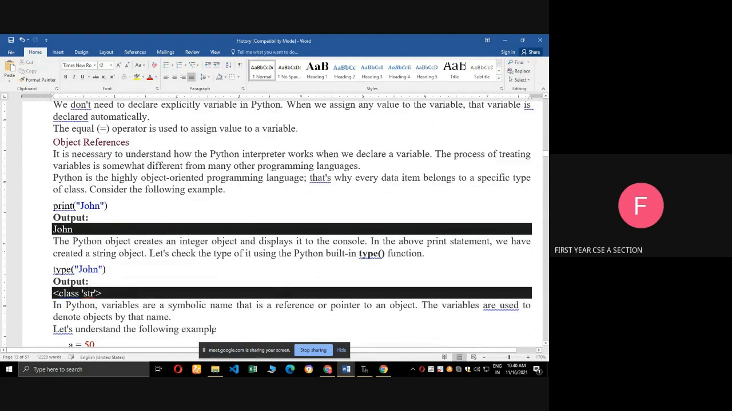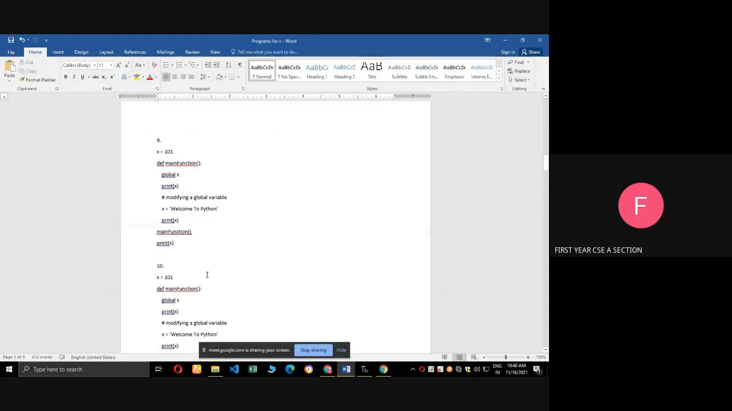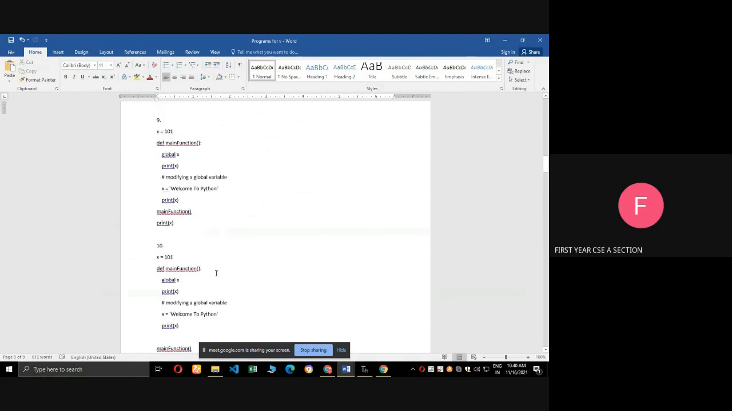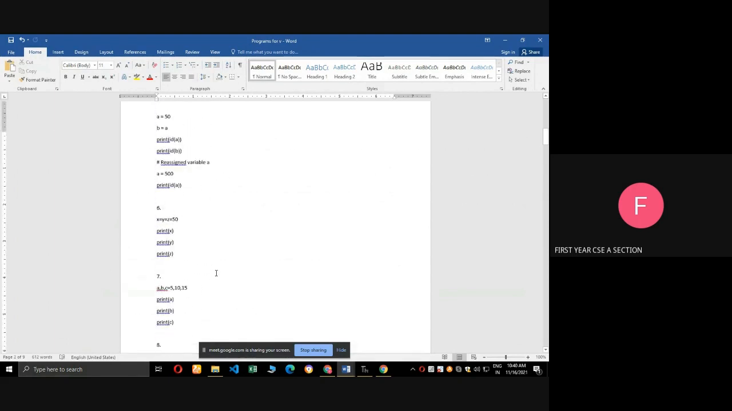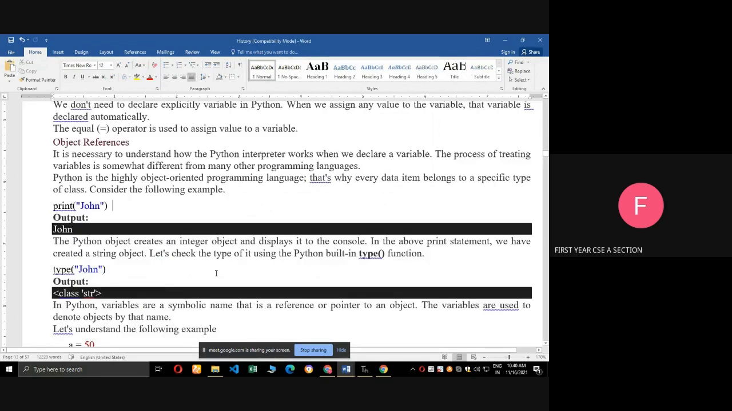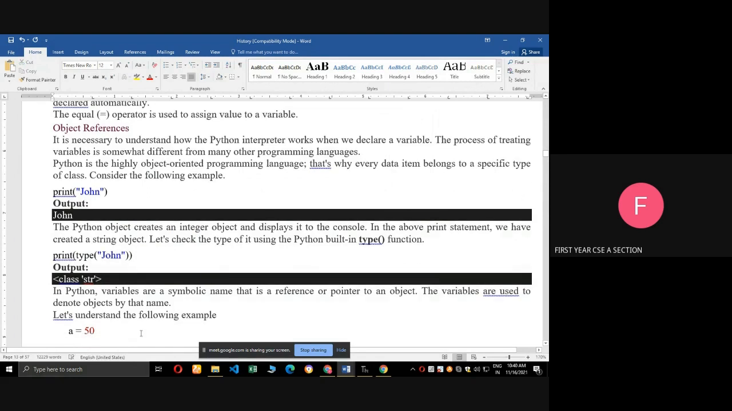For example, here print of John, here print of type of John. Here what will come? Print of type of John, so it will show the output is class str, because in Python everything is a class. So here what is the data type of John? It is the string, so string data type.